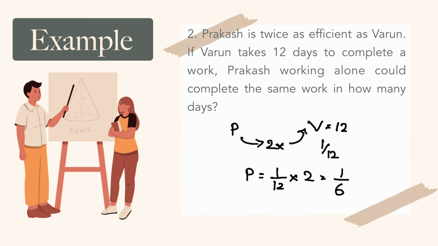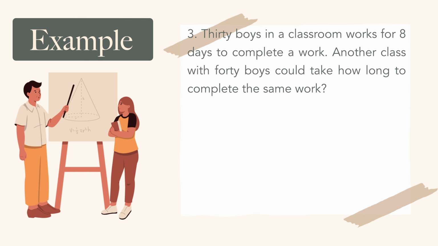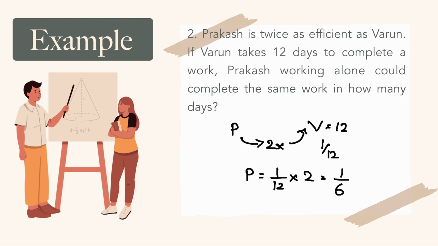Varun takes 12 days. Here I have taken Varun completes 1 by 12 work in a day. That means Prakash will do 1 by 12 into 2. Where does this 2 come from? Because he is twice as efficient, so he will do twice more work in a day. So 1 by 12 into 2, that is 1 by 6. Prakash does 1 by 6 work in a day.